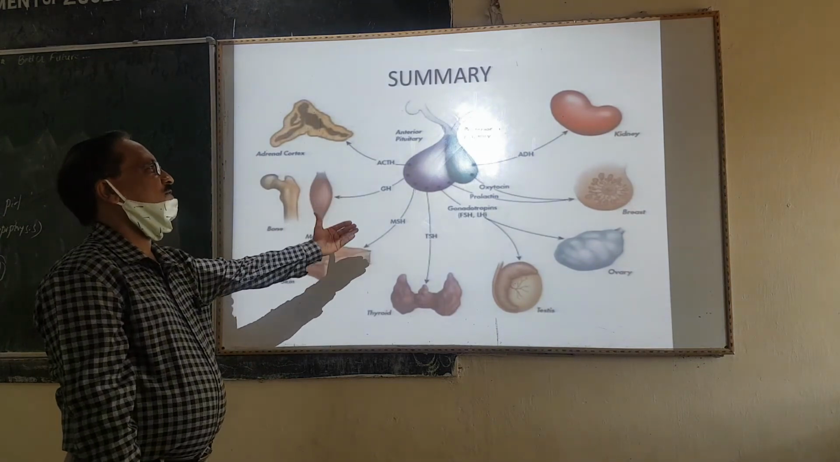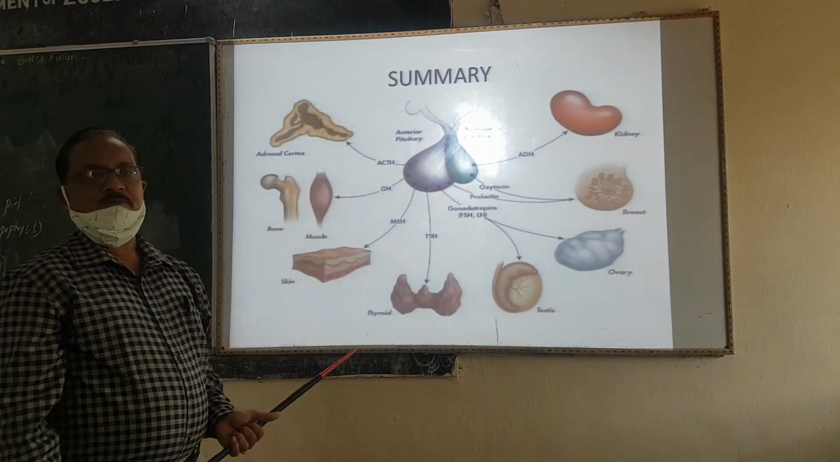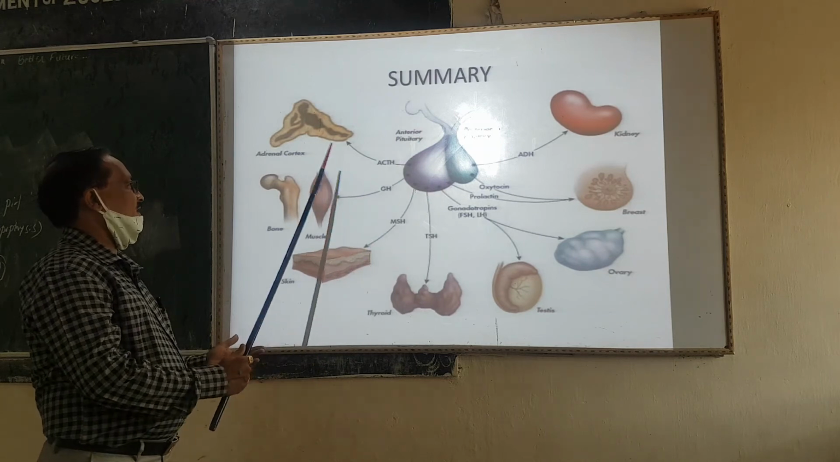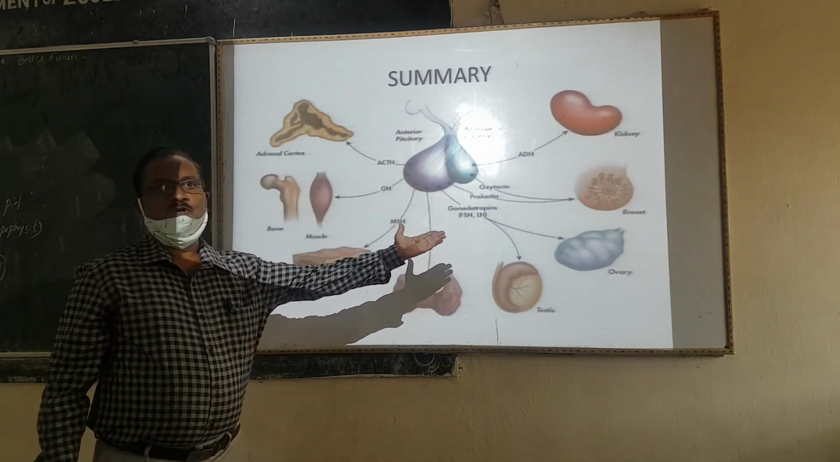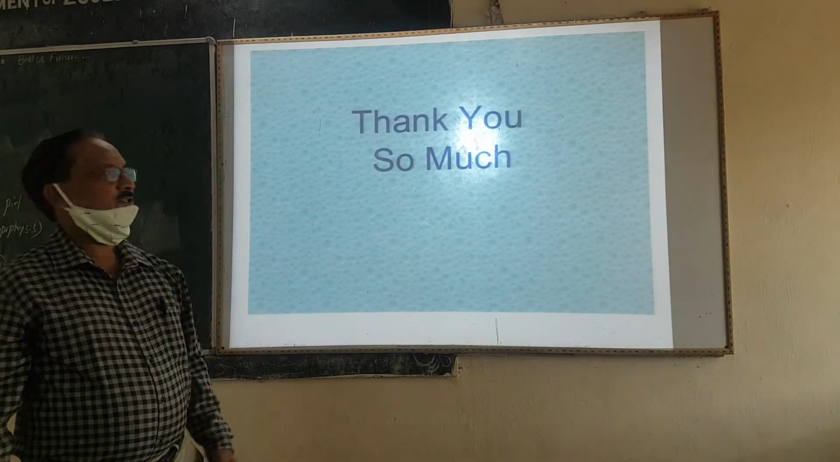That is the overall summary of the pituitary gland, with its two parts, the adenohypophysis and the neurohypophysis. Thank you.